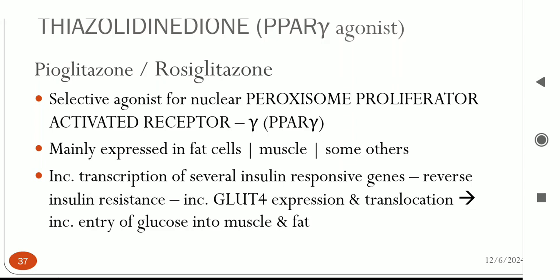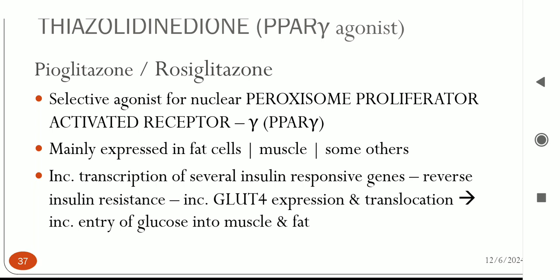So, welcome to our next video on anti-diabetic drugs, second part: thiazolidinediones, PPAR gamma agonists. The drugs in this class are pioglitazone and rosiglitazone, and these are PPAR gamma, that is, peroxisome proliferator-activated receptor selective agonists. It is mainly expressed in fat cells and muscles. So, increased transcription of several insulin-responsive genes reverses insulin resistance.